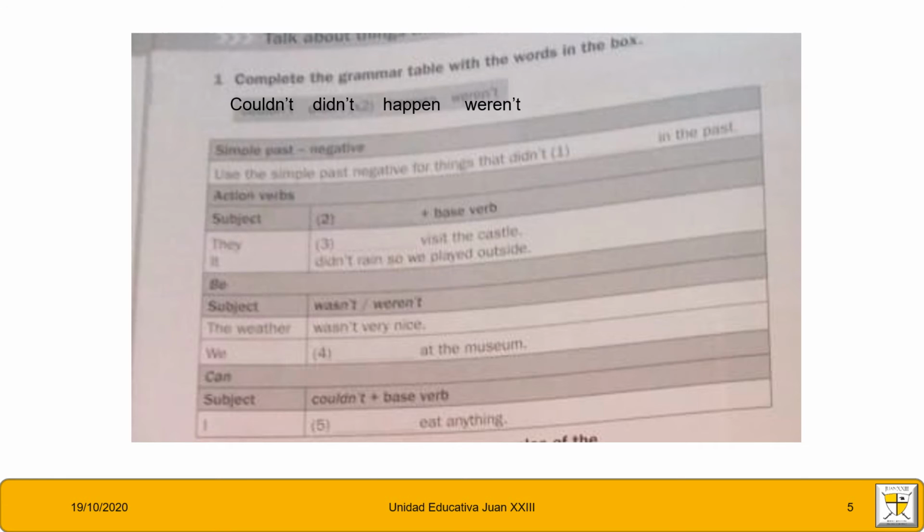Okay, here we have some activities and a chart, and you have to complete the chart. Complete the grammar table with the words in the box: couldn't, didn't, happen, and weren't. Simple past negative: use the simple past negative for things that didn't happen in the past. Okay, it's the same as the last chart that we saw.